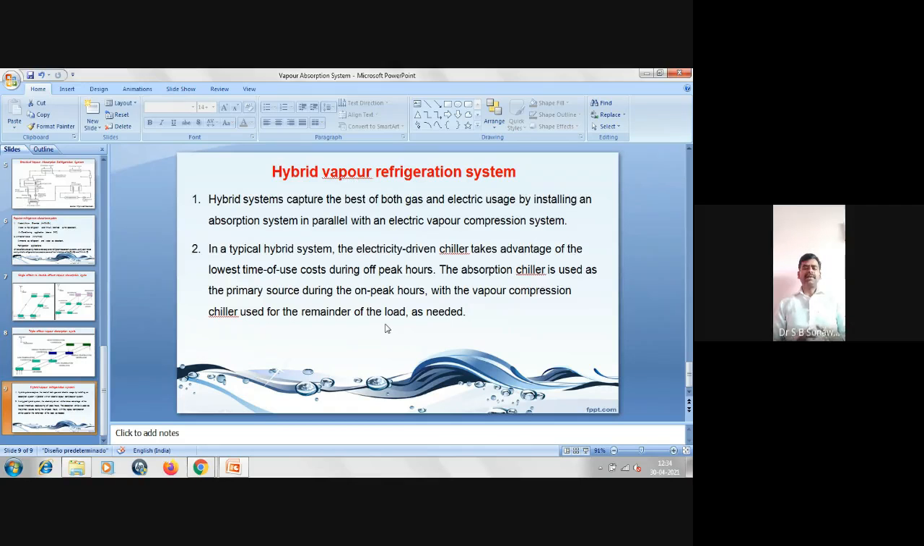So this hybrid vapor refrigeration system takes the advantages of both vapor compression as well as vapor absorption systems from the economical point of view. So I hope that you understood the working of the vapor absorption refrigeration system here, the single effect, double effect, and triple effect systems, then the popular absorbent-refrigerant pairs and the hybrid vapor refrigeration system.